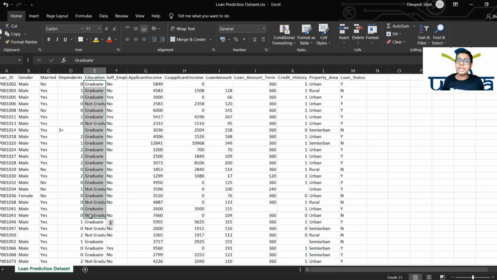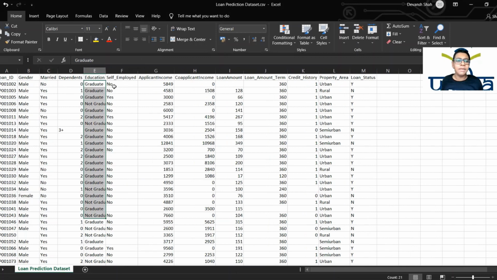We need the education because we want to know approximately how much time he or she would take to return the loan. Then whether he or she is self-employed, because self-employed people have a bit higher income compared to the employed, because they get the salary by themselves, not through intermediaries.